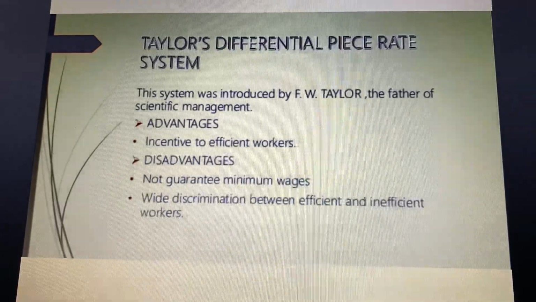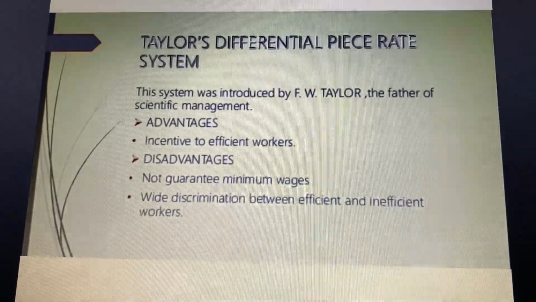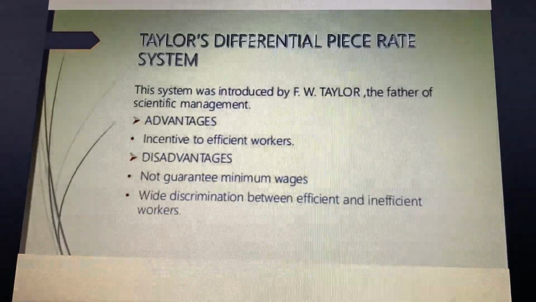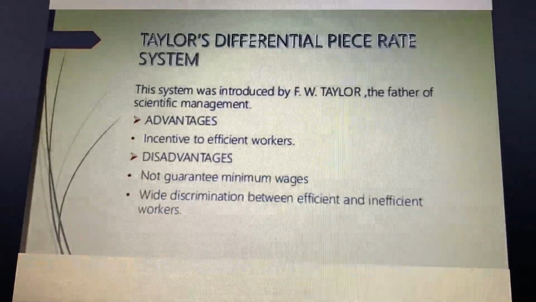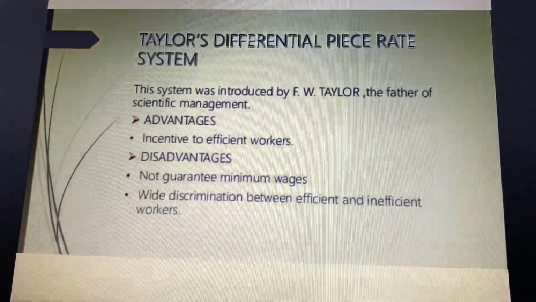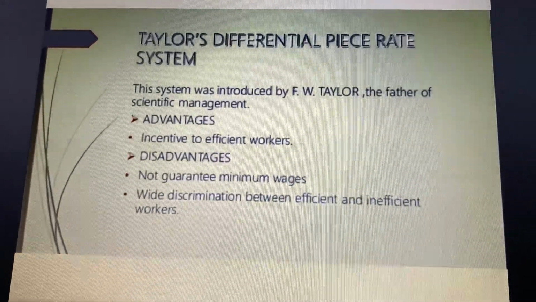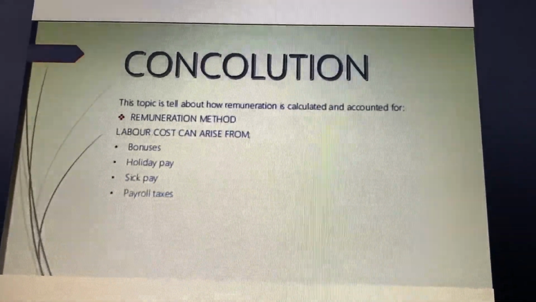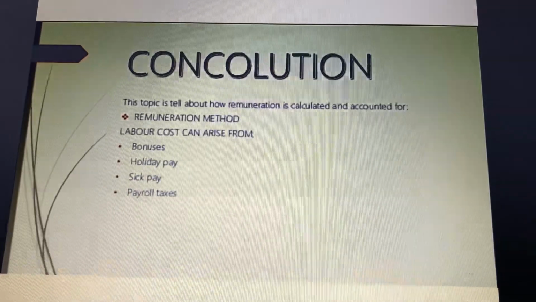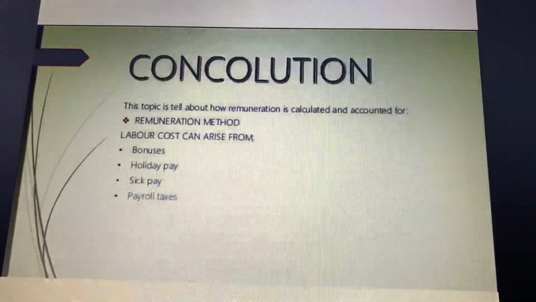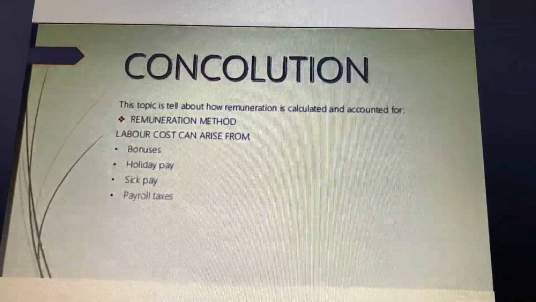Right? There are the various advantages also: incentive to the efficient workers. Disadvantages: not guaranteed minimum wages, and a wide discrimination between the efficient and inefficient workers. Right? I hope. Now we come to the conclusion. The remuneration method, the labor cost method can arise from the bonuses, holiday pay, sick pay, and the payroll taxes. Thank you.